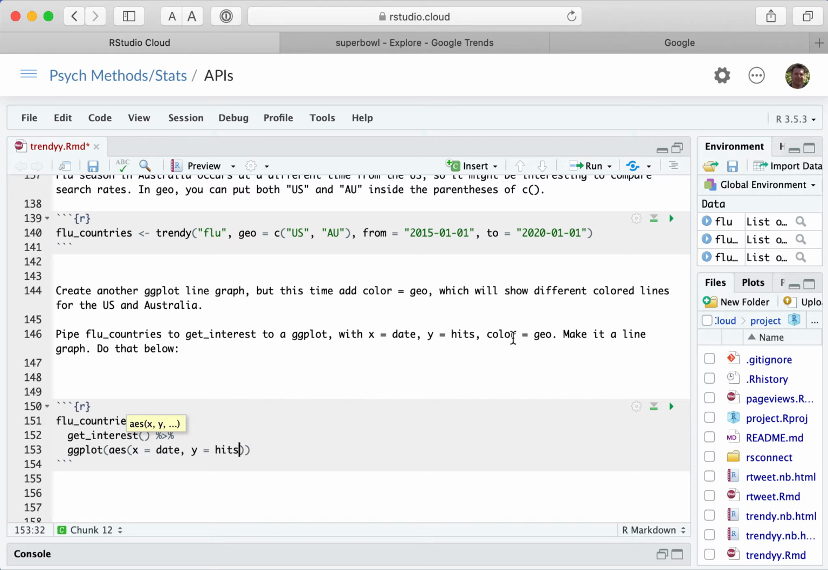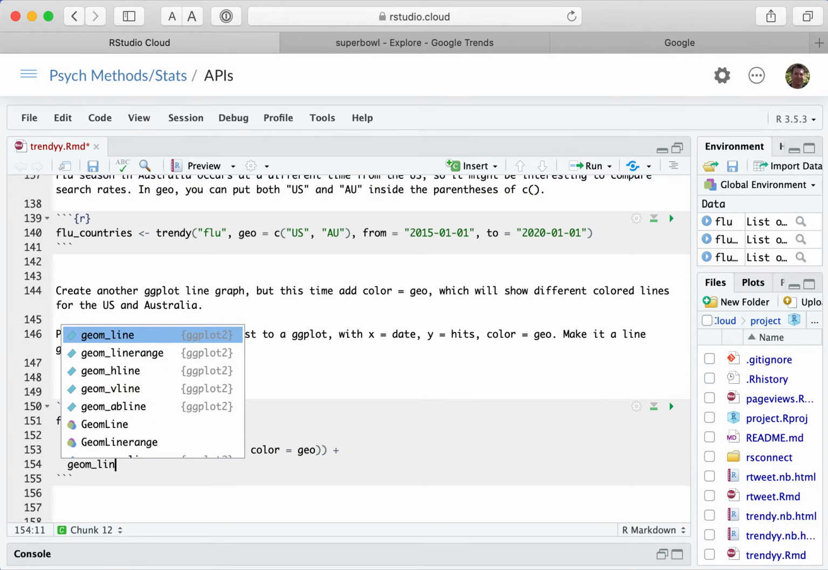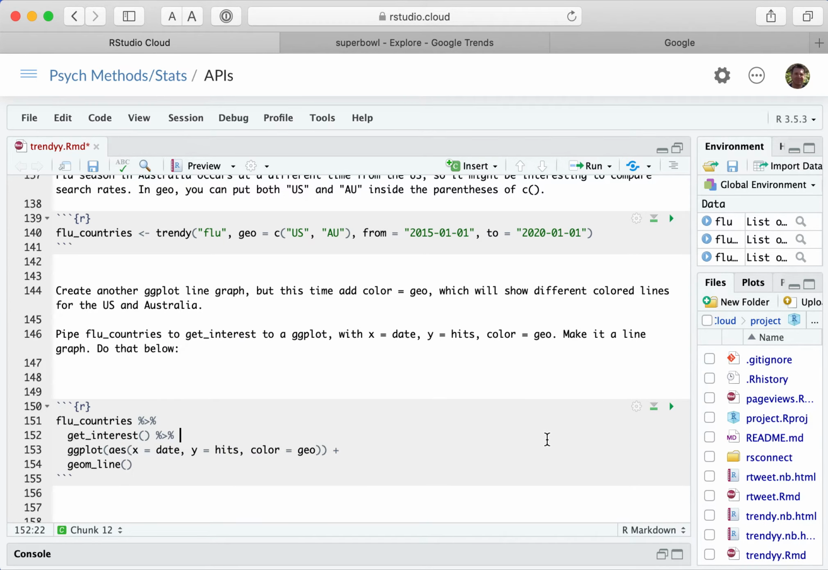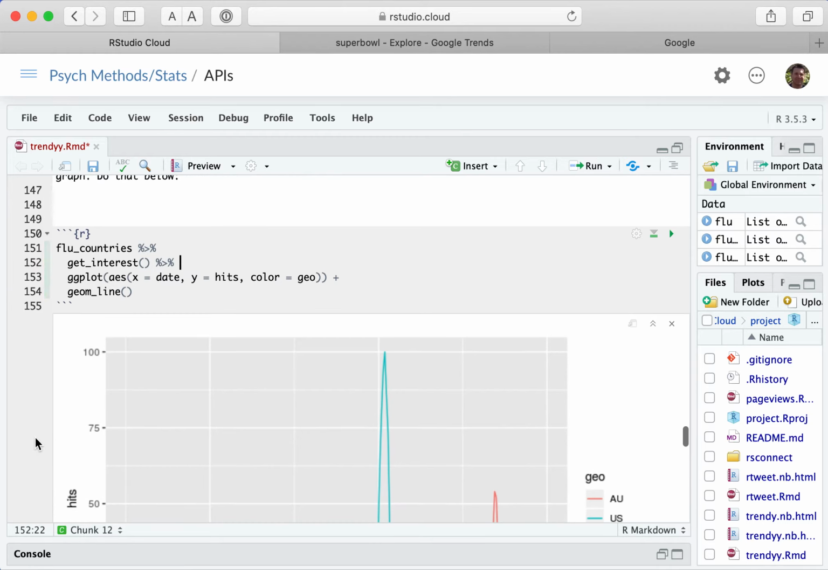What's new is I'm going to do color. So I'm going to do two different lines of two different colors according to the two geos that it has. So it has the US and Australia. So I'm going to add this in, color equals geo. And then make it a line graph, so add another plus and then geom_line. Okay, let's see if that works.